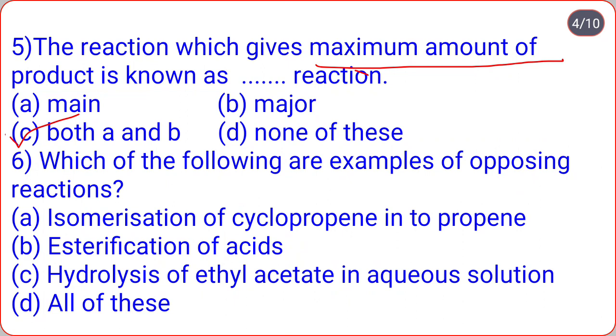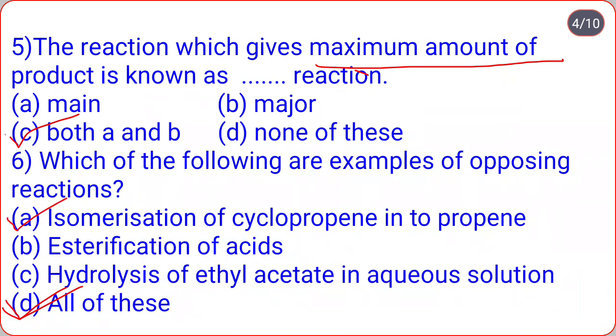Next question, which of the following are examples of opposing reaction? Isomerization of cyclopropene into propene, esterification of acid, hydrolysis of ethyl acetate in aqueous solution, all of these. So correct option is D, all of these.